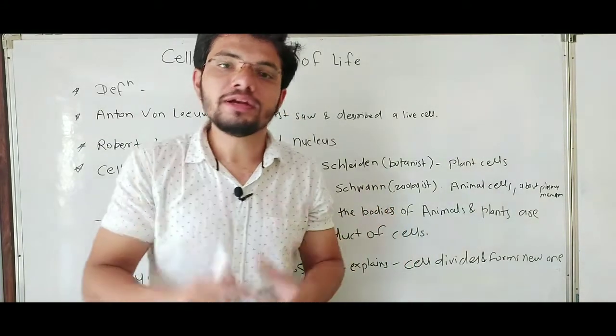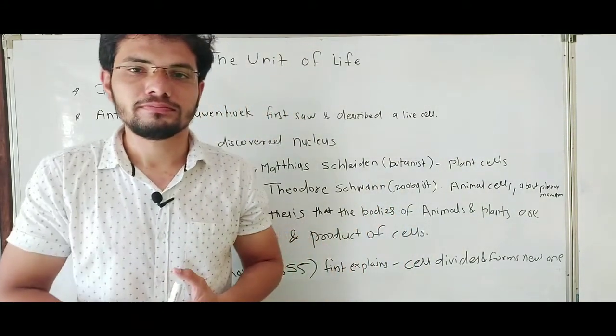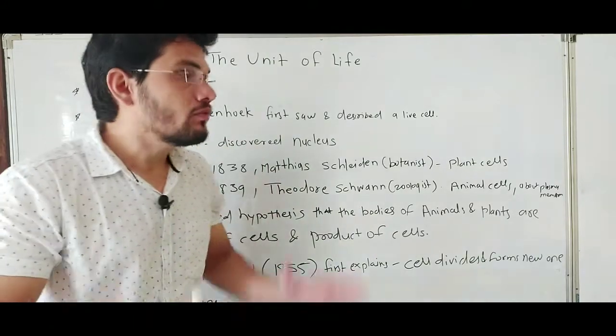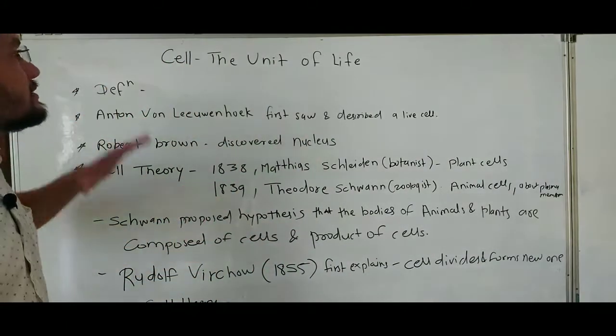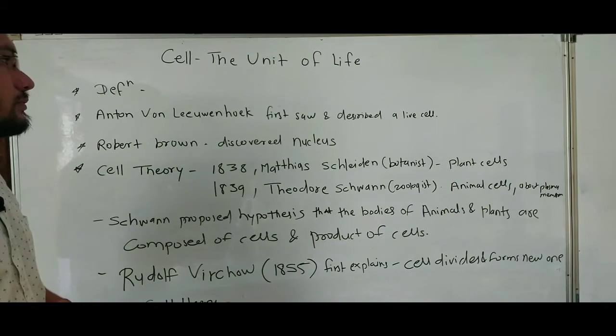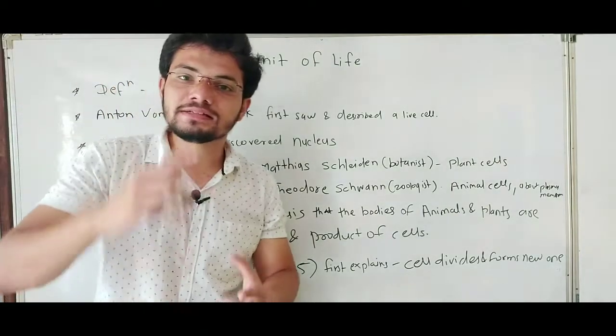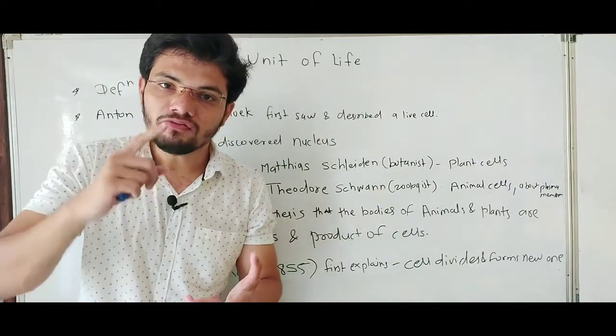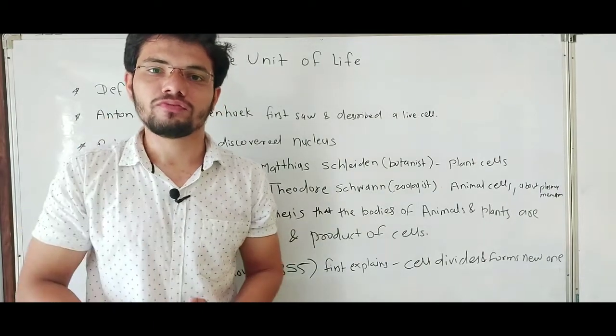So that little unit is known as a cell, and that is what we are going to study in this chapter. So what is cell? Cell is the structural and functional unit of life.